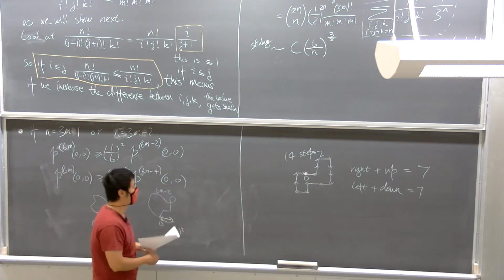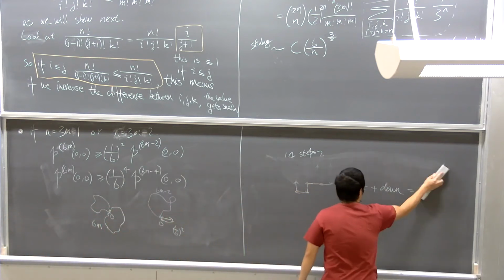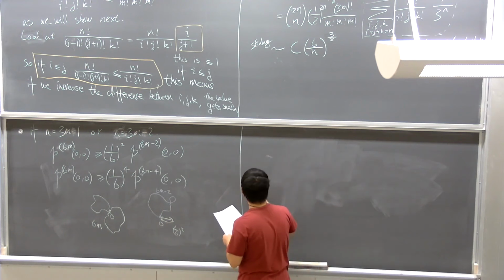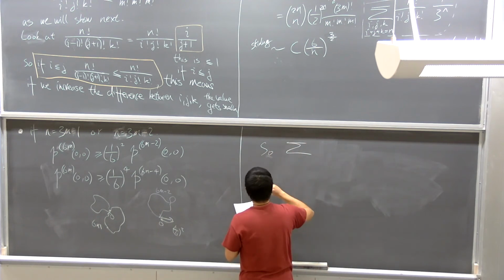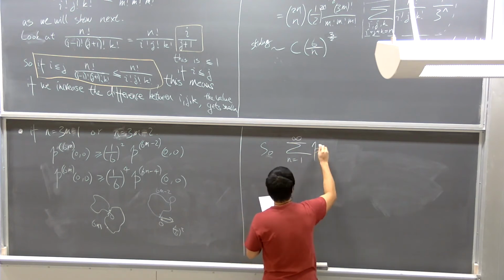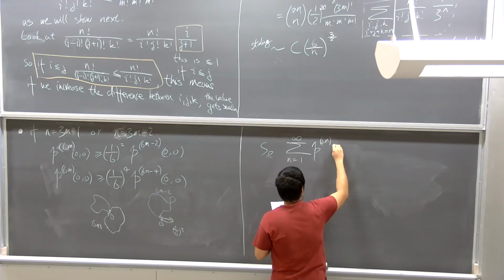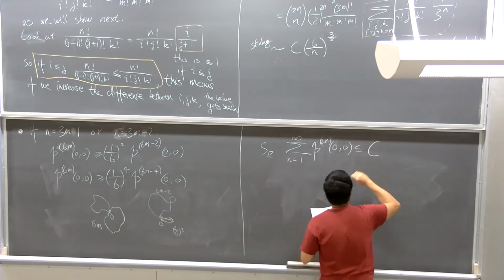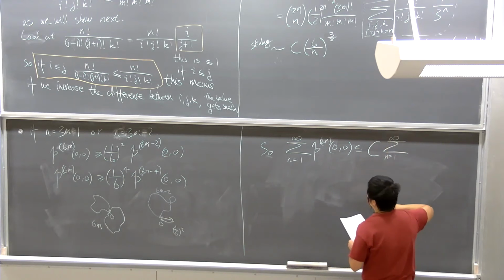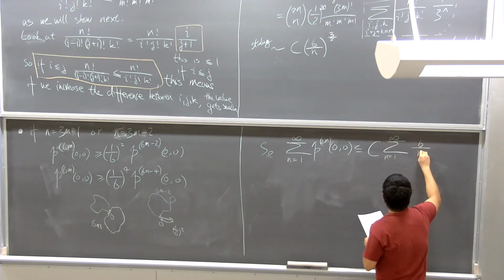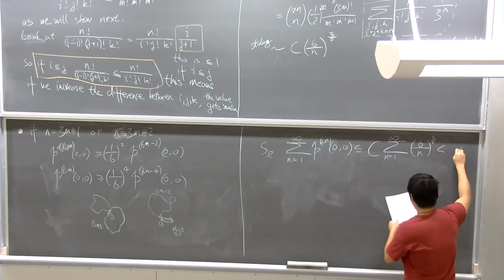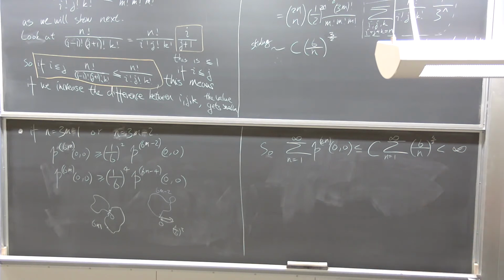Okay, so now with this, the claim is that it just covers all the possible n values, right? Because of these two inequalities. So I'll erase this. Now what we have shown so far is the following: if we sum over n from 1 to infinity of p 2n of 0, 0, it's just going to be bounded by some constant c, and when we have the summation, n goes from 1 to infinity of this 6 divided by n to the 3/2.